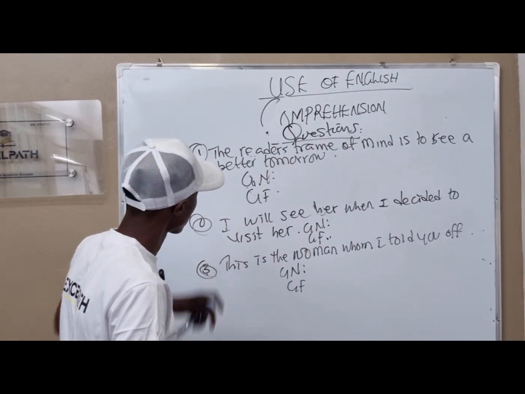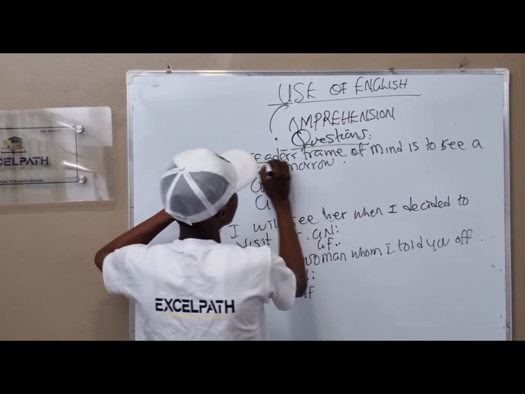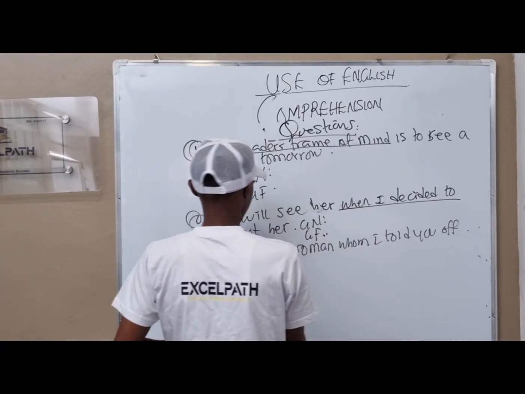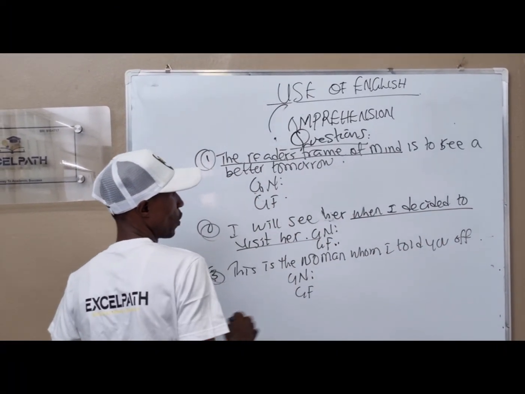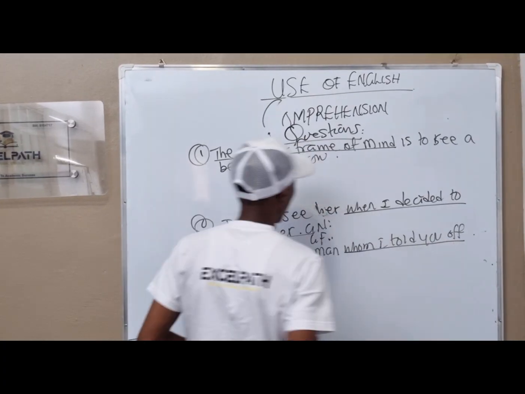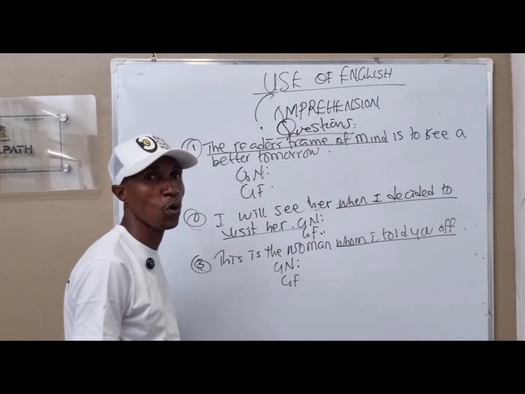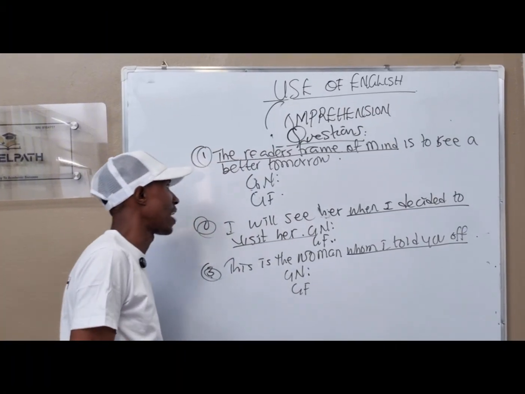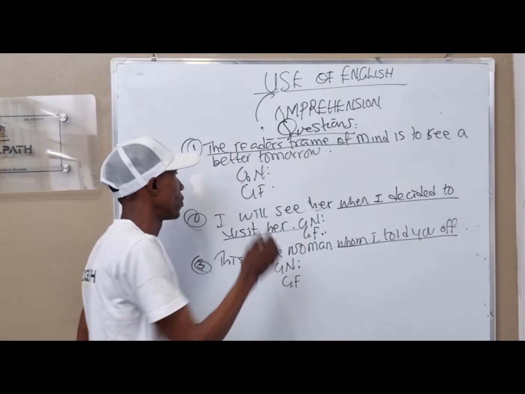The first question says, and the underlined here, the reader's frame of mind. The second question, when I decided to visit her. And the third question, whom I told you of. Then you are asked to identify the grammatical name and the grammatical function.